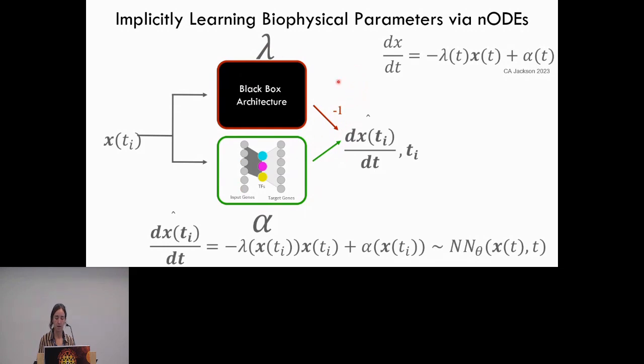A negative sign is applied to lambda to disentangle this negative aspect of RNA velocity from the positive aspect of RNA velocity. And then we combine the outputs of these two models to get our RNA velocity estimate at a certain time point. And then we use this ODE solver to integrate over our RNA velocity and estimate expression at a future time point. And I use mean squared error to train the model to see how accurately the model can predict expression at a future time point versus the actual expression.